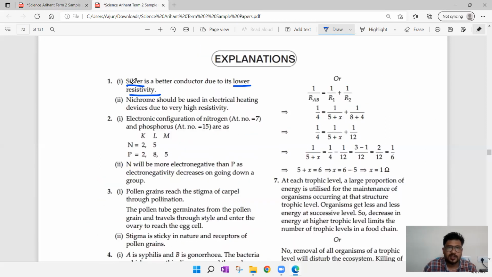Now after writing this answer, try to underline silver as well as lower resistivity so that the person who is correcting your answers will straight away observe silver, reason low resistivity. He will assign half mark for silver, half mark for lower resistivity. You will be getting 1 mark for this one.